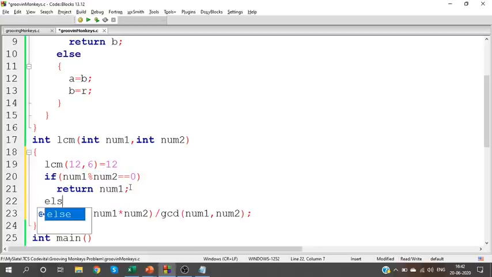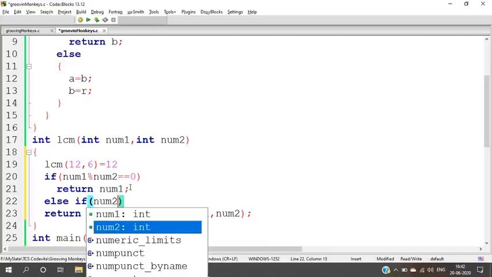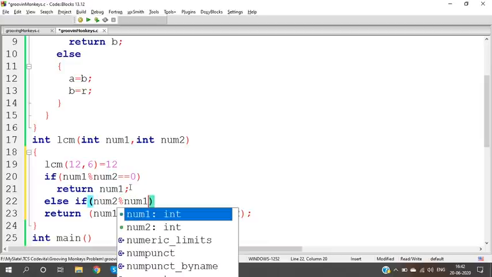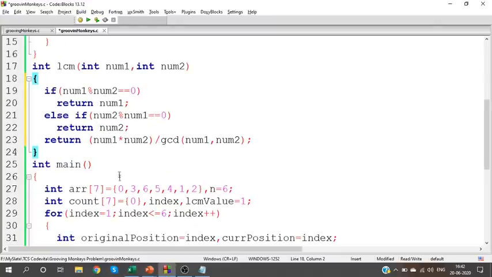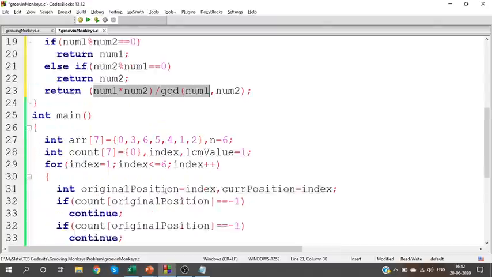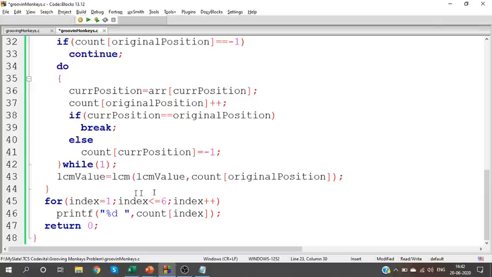Similarly, if num2 modulus num1 is 0, if the order is changed, then num2 is your LCM. If this is not true, you can use the formula and calculate the value. Yes, so I hope I made it clear.